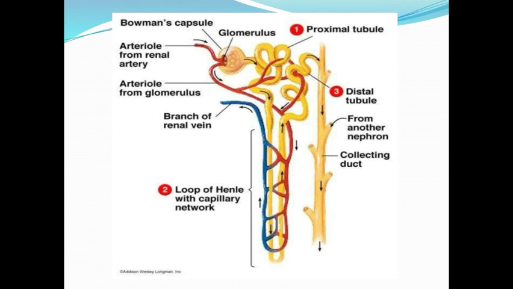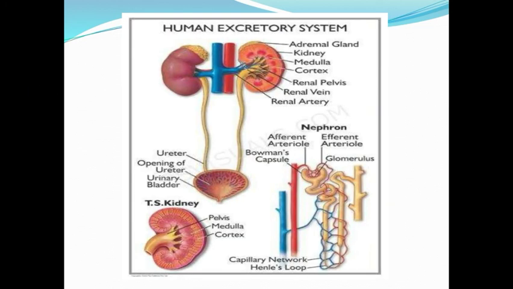See here, the structure of nephron is quite different. If you catch the idea, you can easily draw the picture. There are two arterioles, the afferent arteriole and the efferent arteriole.